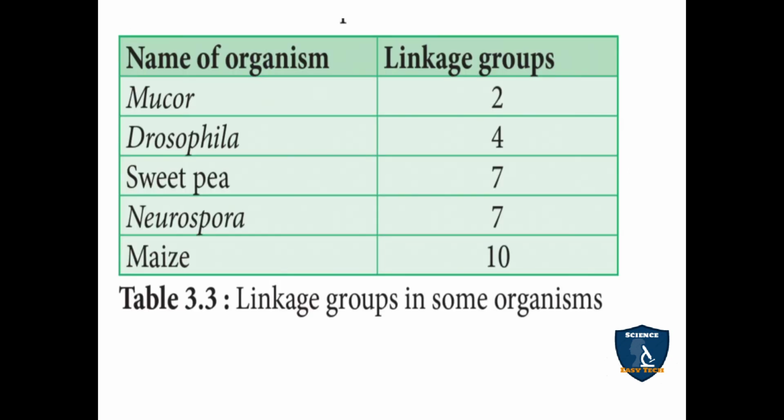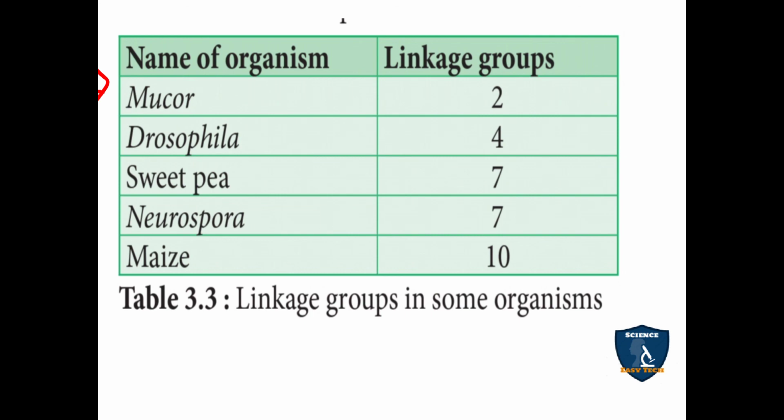And I have given some organisms under linkage groups. They may ask one mark from this table, so I am going to read it. Mucor is a fungus. It contains 2 linkage groups. Drosophila is a fruit fly. It has 4 linkage groups.